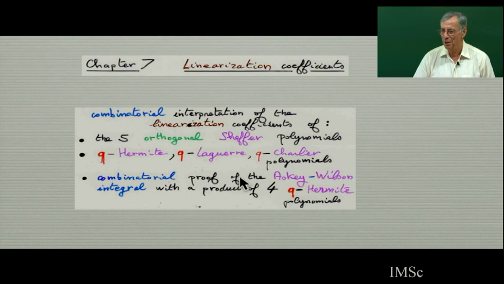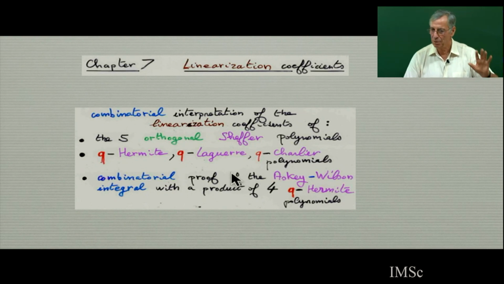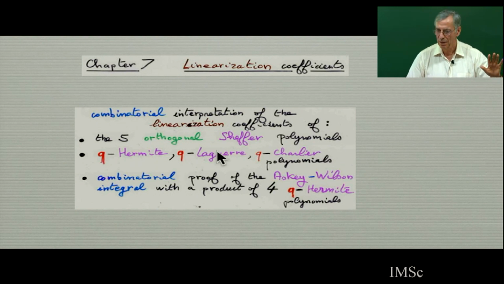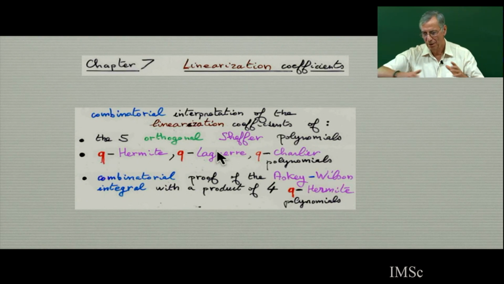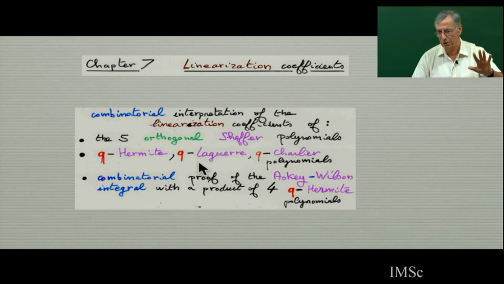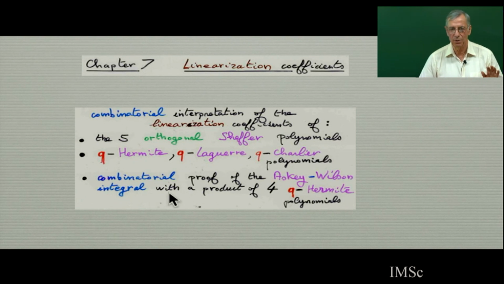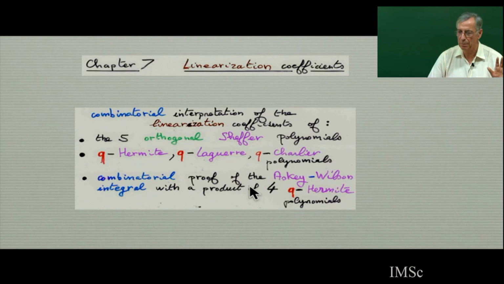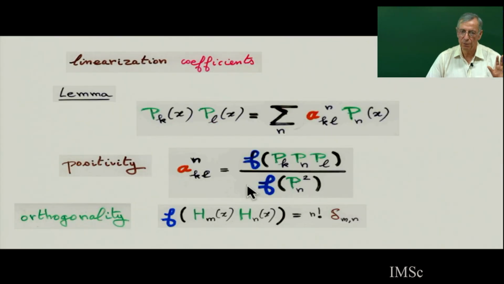So Zeng has done the survey paper on all this. All the Sheffer polynomials, the 5 Sheffer, have interpretation of the linearization coefficient. Even the integral of a product of any polynomial: you take f, not only of the product of 3 polynomials, but any polynomials. So there is interpretation of this for the 5 classes of Sheffer. And then there is also combinatorial interpretation for the 3 Q-analogs. And also combinatorial interpretation for the Askey-Wilson polynomial, the integral of 4 polynomials.